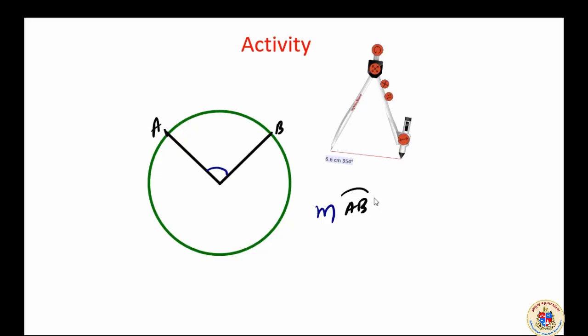Along with that, I would like to say that from the same arc, if I draw a line segment to the other part of the circle like this, here also an angle is formed.